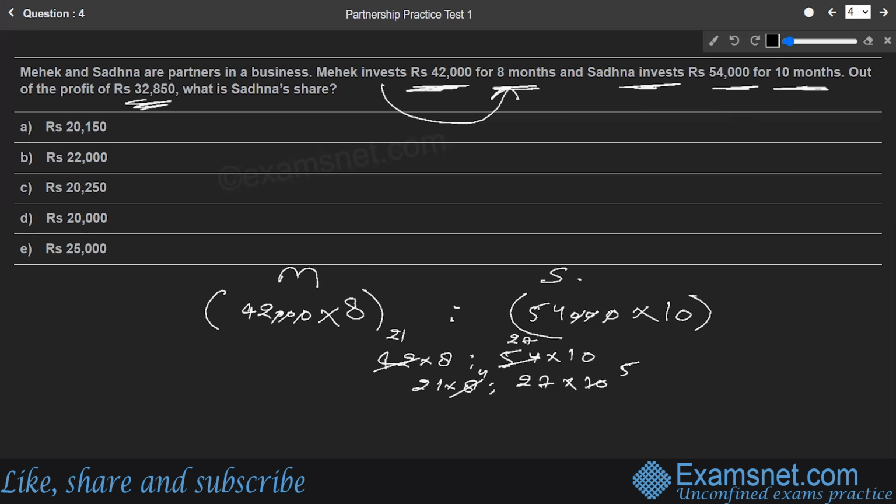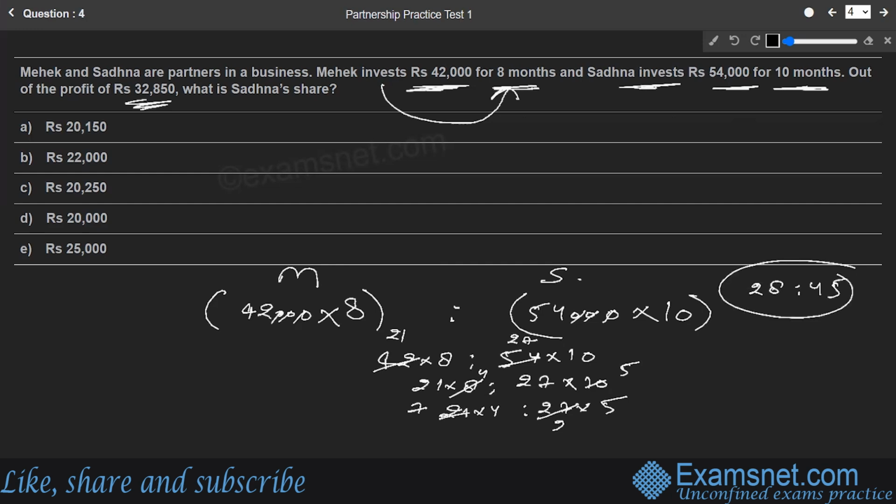Okay, this is what we are left with. So this is 21 into 4. Ultimately, we are left with 21 into 4 is to 27 into 5. This 21 and 27 can be further cut by 3. 3 7s are 21, 3 9s are 27. So the ultimate ratio comes out to be 28 is to 45.